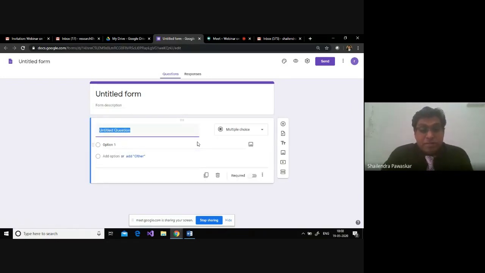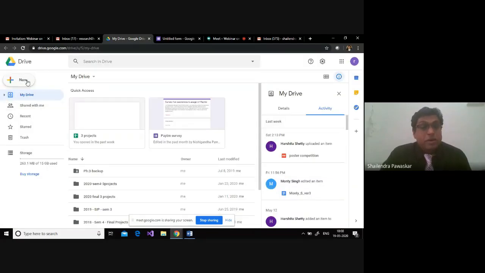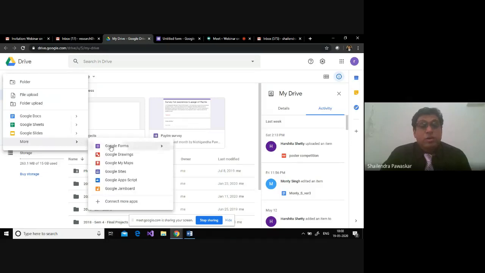So this is the first step, how to create a Google form: log in to your email ID, click on the apps option, open your drive, click on new, select More from here, and go to Google Forms. This is the first thing we need to do.